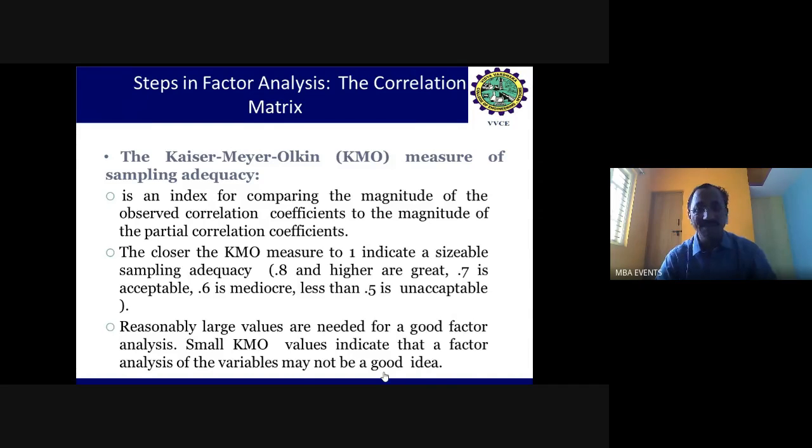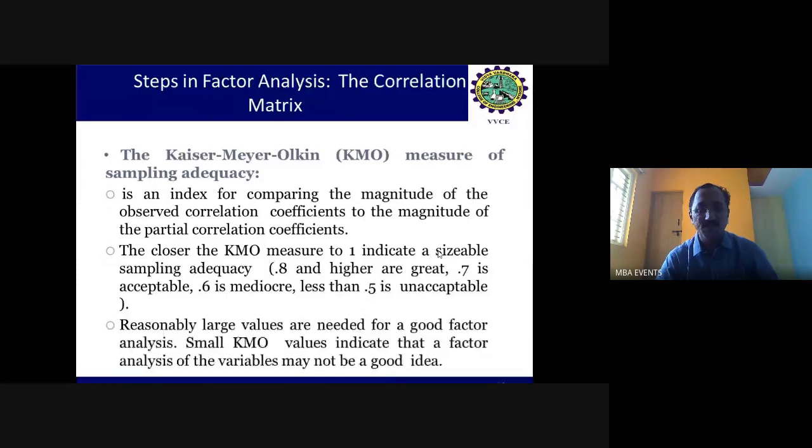Small KMO values indicate that factor analysis of the variables may not be a good idea. At that time you can stop further factor analysis evaluation, improve by going with a larger sample size, and relook at your questions. Then you can go for the factor analysis test.